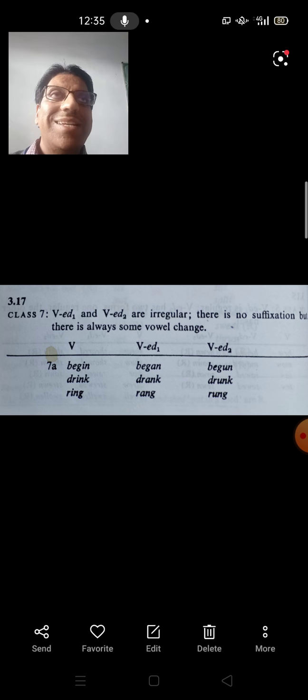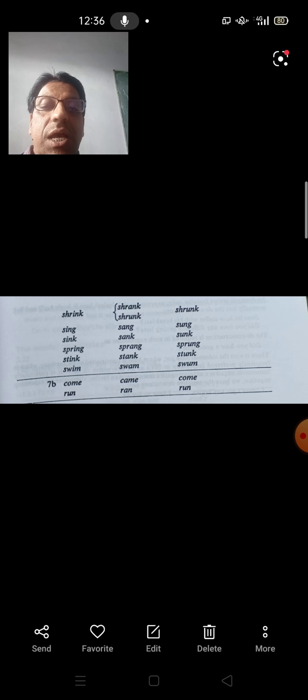In this case, it is entirely different. VED1 and VED2 are irregular. There is no suffixation, and there is always some change of vowel. For instance, take the case of verb swim, swam, swum. Take the case of drink, drank, drunk. As you can see on this page, begin, began, begun. Ring, rang, rung. Shrink, shrank, shrunk. So these are the list of all the verbs in class 7.